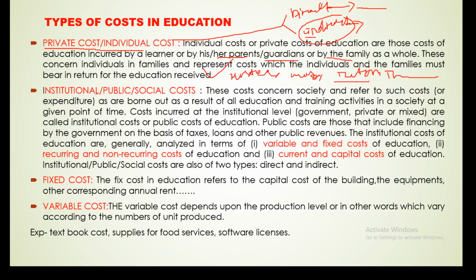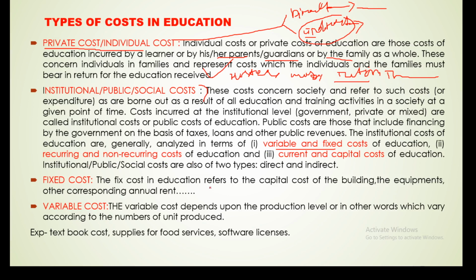So institutional, public or social cost, what actually does it refer to? Broadly, we can say it is the government, what the government actually spends on imparting education. The institutional cost is generally analyzed in terms of variable cost, fixed cost, recurring and non-recurring cost, current or capital cost. So let's discuss what actually fixed cost and variable cost are.